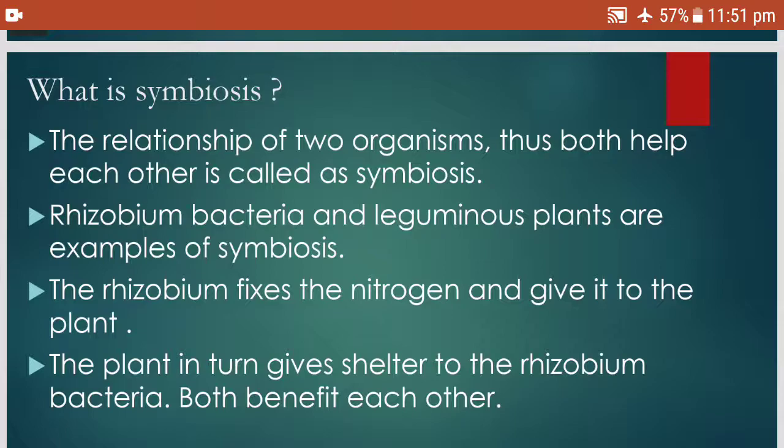What is symbiosis? The relationship of two organisms that both help each other is called symbiosis. Rhizobium bacteria and leguminous plants are examples of symbiosis. The rhizobium fixes the nitrogen and gives it to the plant, and the plant in turn gives shelter to the rhizobium bacteria. Both benefit each other, and this is called symbiosis. You understand? Good.